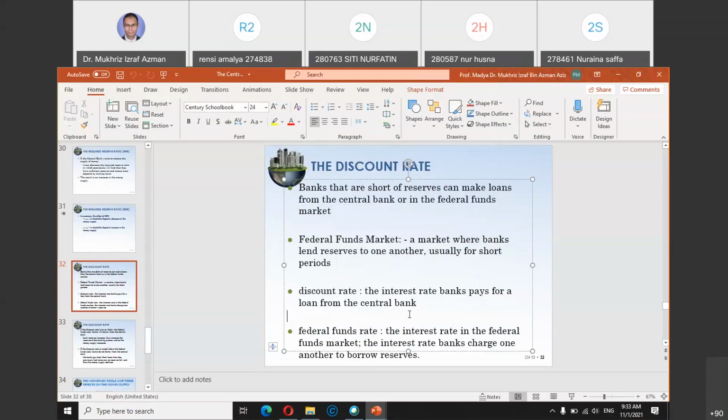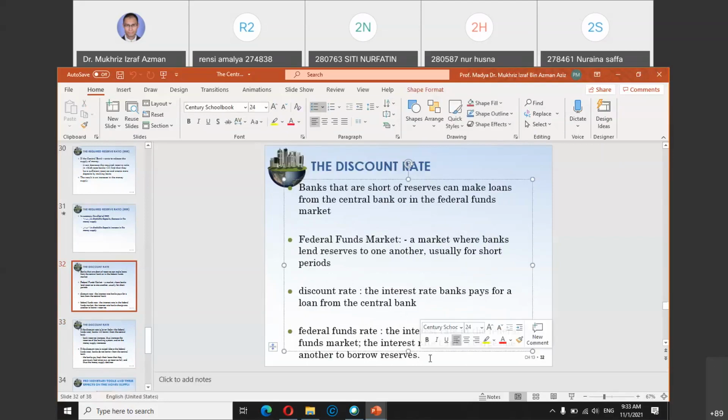Okay, federal funds rate or the central bank federal funds, because the word federal is referring to the Federal Reserve. But this is just a common term. The interest rate in the federal funds market or in the common market. The interest rate banks charge one another to borrow reserves.